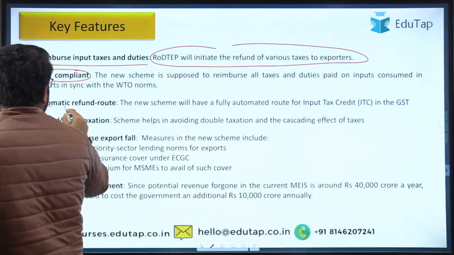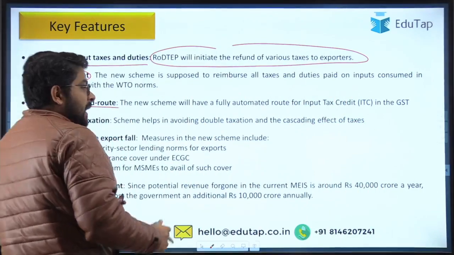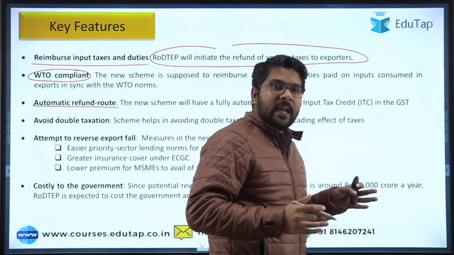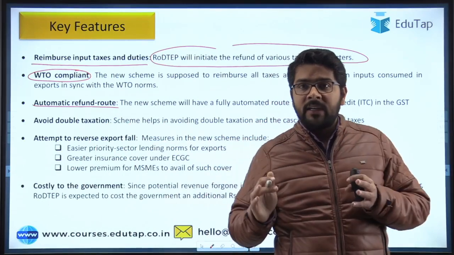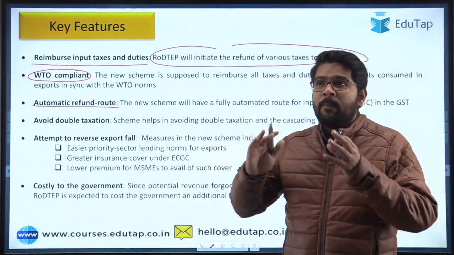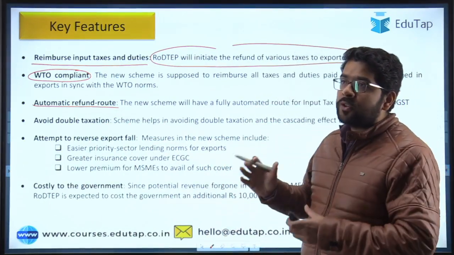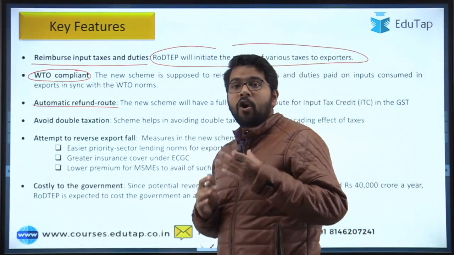Then there is the automatic refund route. One more difference between MEIS and RODTEP is that most of the format used in this newly launched scheme is automatic.